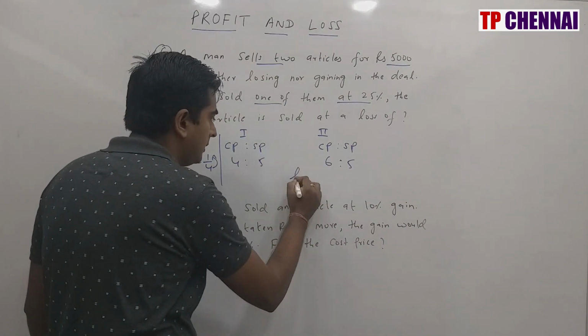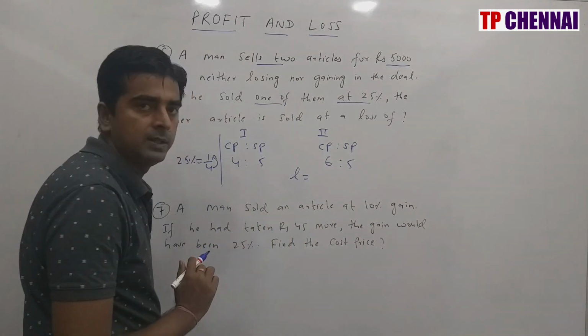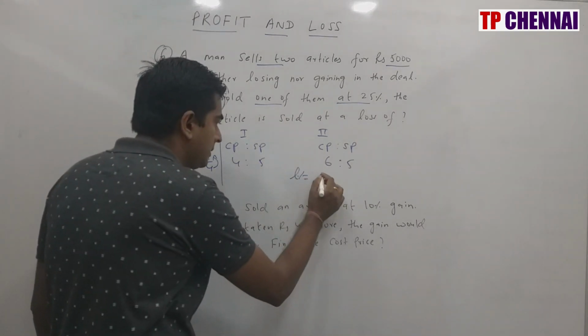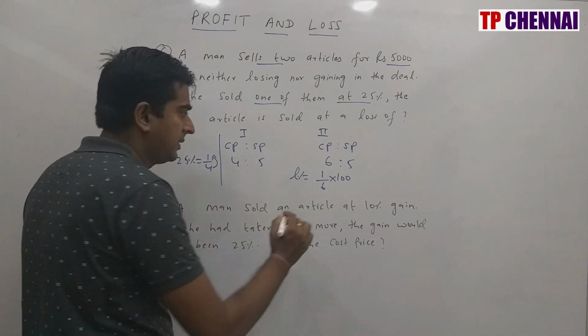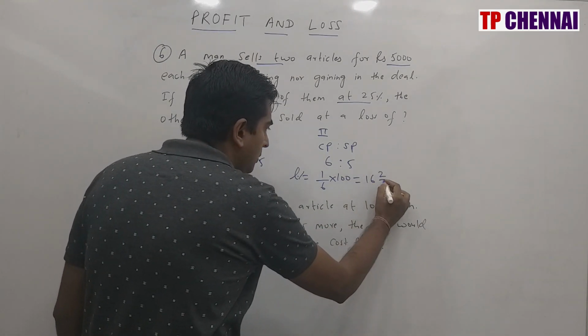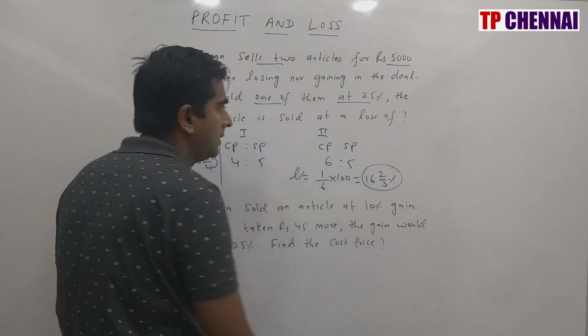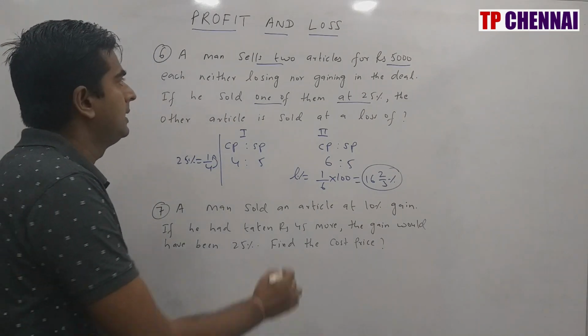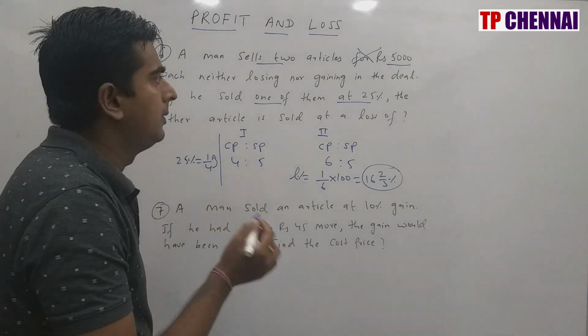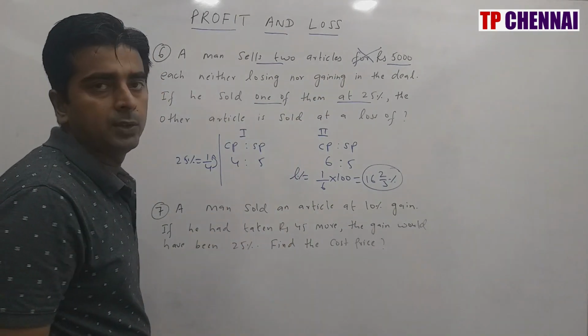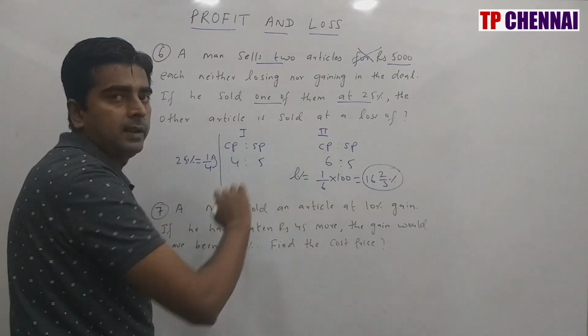Now they are saying the other article is sold at a loss of how much? So loss is nothing but CP minus SP, which is 1. So loss percent is how much? 1 by 6 into 100. What is the 1 by 6 percentage value? 16 2 by 3%. My answer is nothing but 16 2 by 3%. That means this data is not required. I don't want to worry about this 5,000 rupees. I need to just see the percentage only.